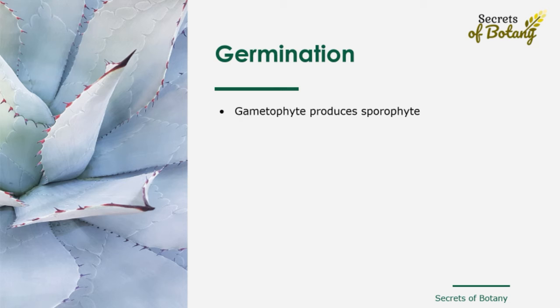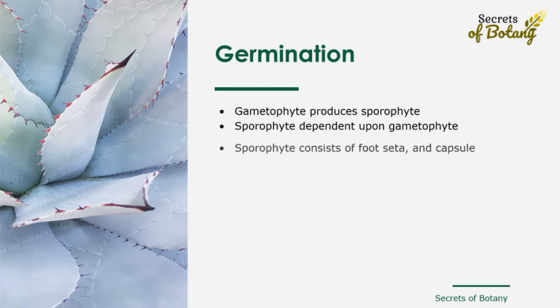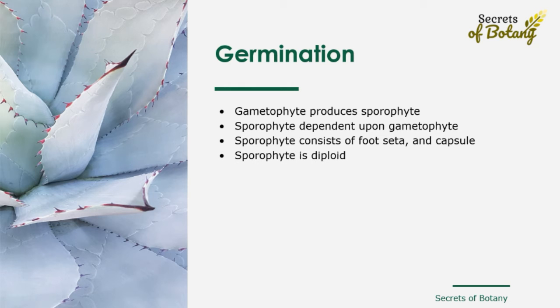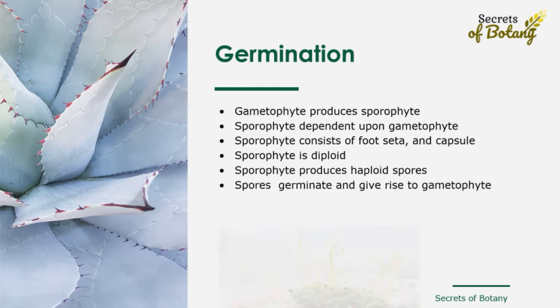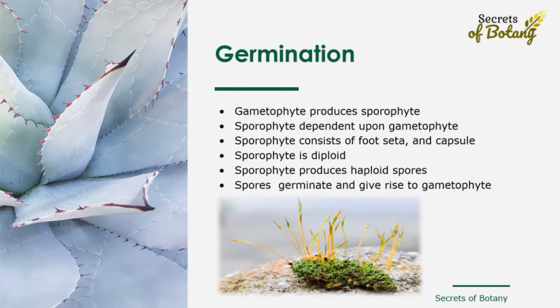Germination. The gametophyte produces a sporophyte, which is a less conspicuous generation, partially or totally dependent upon the gametophyte for its nutrition. The sporophyte generally consists of foot, seta, and capsule. The sporophyte is diploid, 2N, which produces, in sporangia, one kind of haploid spores, that is, it is homosporous, by meiosis. The spores germinate and give rise to the gametophyte, which is also haploid.